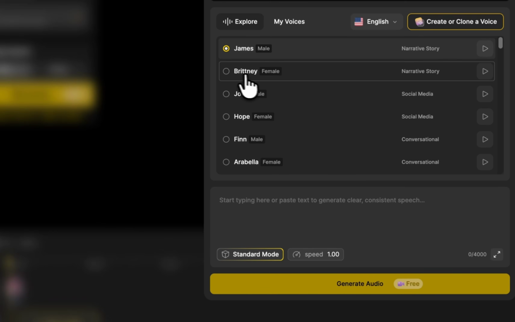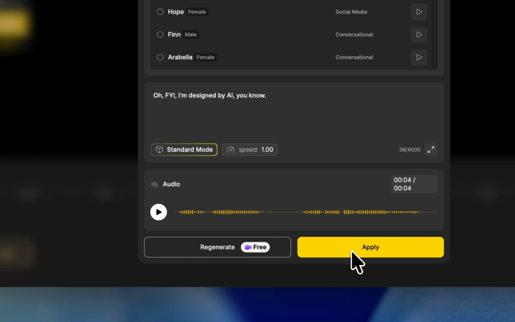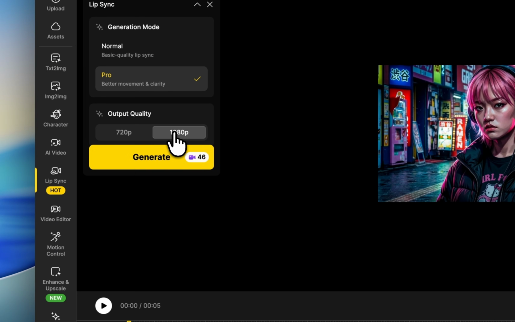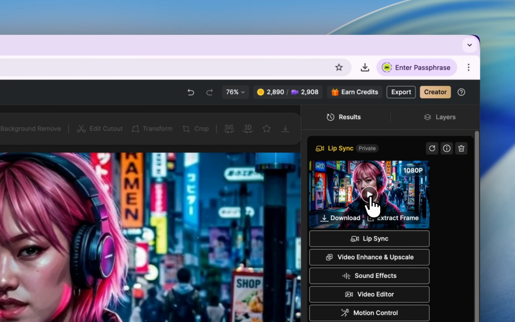Click next. Same process, remember. Click create audio. Okay, nice. Click apply, and you need to click generate again. And now just wait for the result. Okay, now we've generated it again.